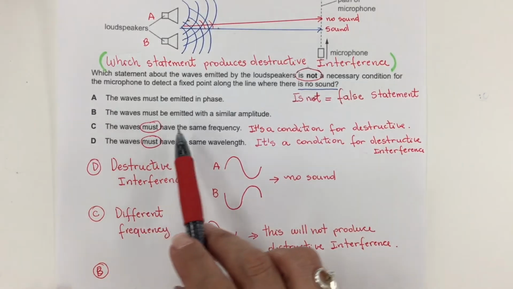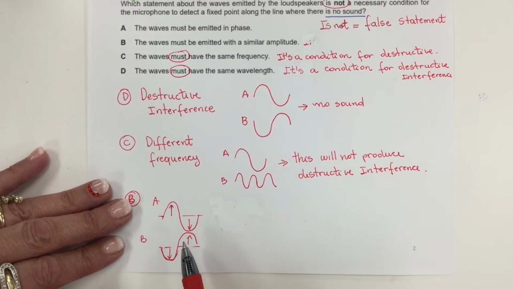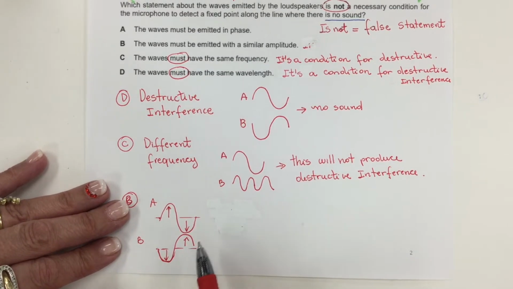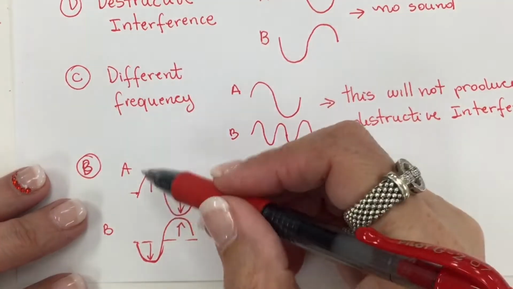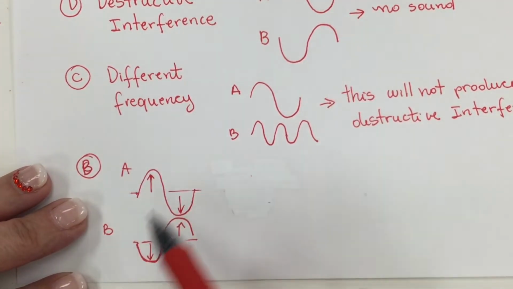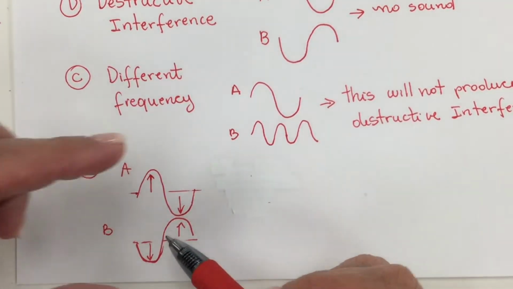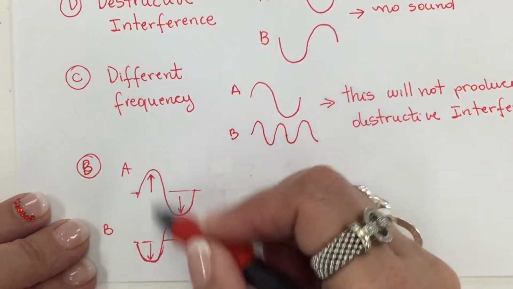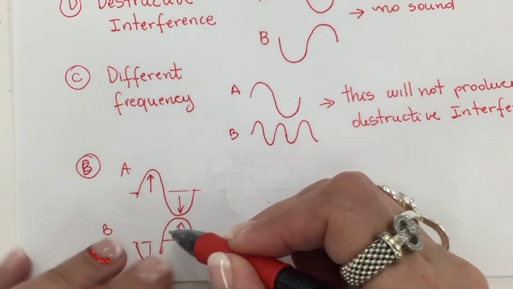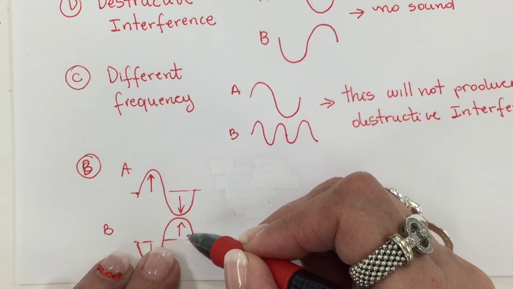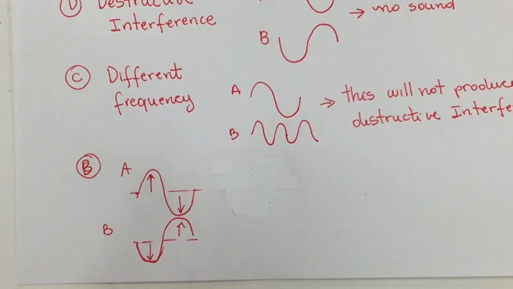Option B, the waves must be emitted with a similar amplitude. Having similar amplitude is also a condition for destructive interference. In this case, if I add the vertical displacement between wave A and B, with the same amplitude, this is positive, this is negative, same value, so there will be 0. And right here will be the same. Now I have a negative number and the same value on the other wave, but positive. So when I add, it's also 0. So this will be a flat line, so no sound.